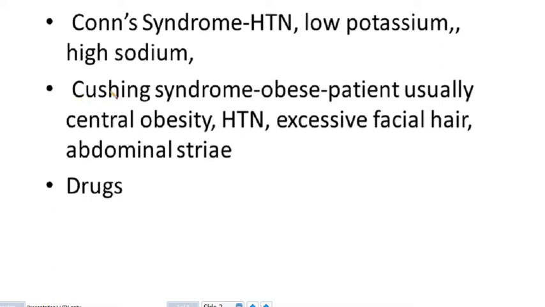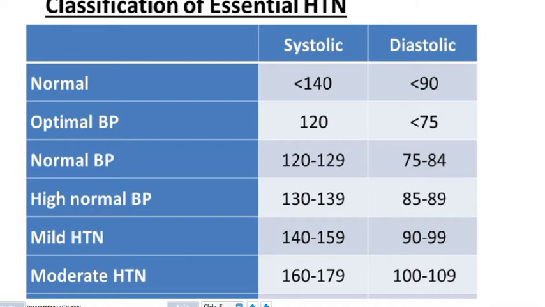Signs of Cushing will find the patient is obese, central obesity, and excessive facial hair growth. And on abdominal examination, we'll find by inspection abdominal stria. There are some drugs associated with high blood pressure, like hormone contraceptive pills, non-steroidal anti-inflammatory drugs. Here, how we classify essential hypertension.